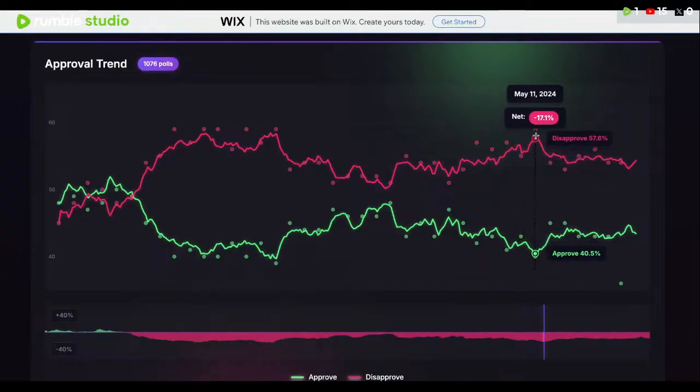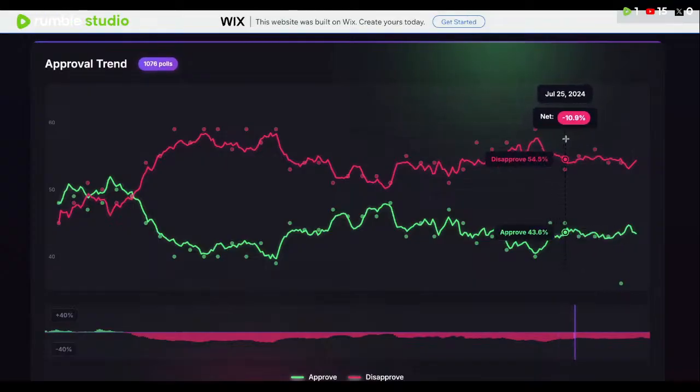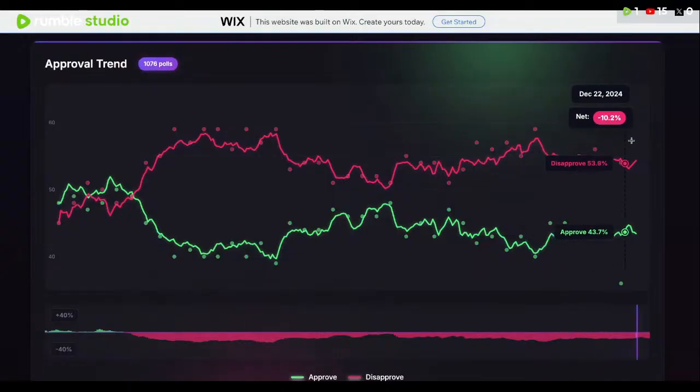And then the debate came, and that was really a whole bunch of problems. Now, interestingly enough, his approval rating actually didn't really budge much after the debate, which is quite interesting. And he actually finished off at about, give or take, a 43% approval rating nationwide.